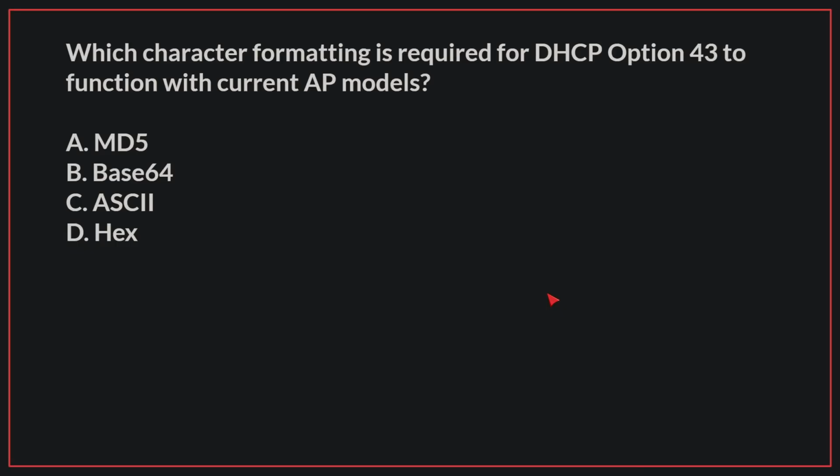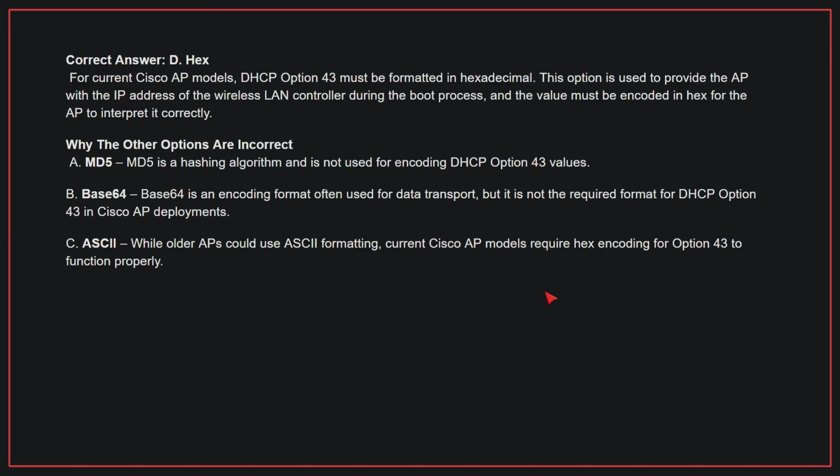Which character formatting is required for DHCP option 43 to function with current AP models? The correct answer is D. Hex. For current Cisco AP models, DHCP option 43 must be formatted in hexadecimal. This option is used to provide the AP with the IP address of the wireless LAN controller during the boot process, and the value must be encoded in hex for the AP to interpret it correctly.